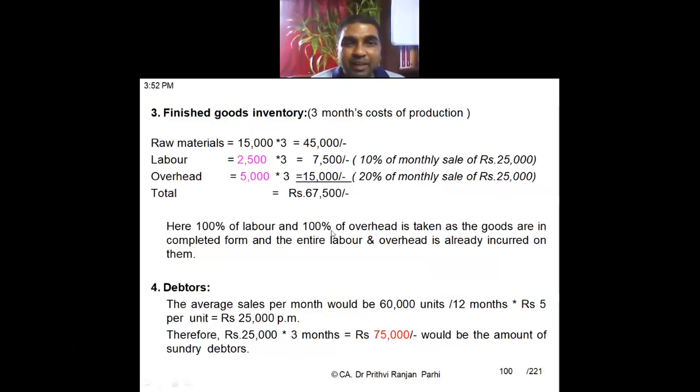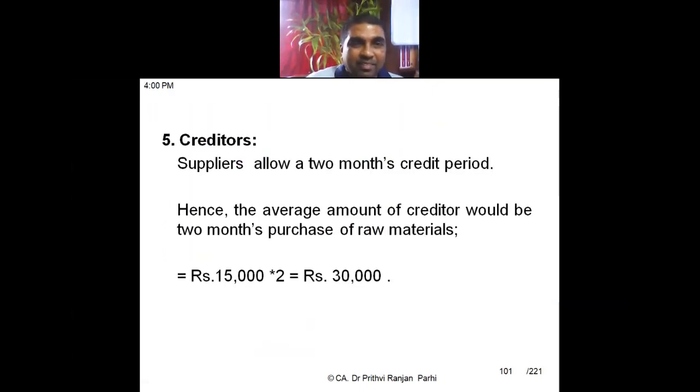Okay, here 100% labor and 100% overhead has been taken. Wherever it is necessary, I had explained in this slide. Please read it, you will be able to understand. Here we are not taking labor 50% and overhead 50%, because these are finished goods. WIP is half finished, but here they are finished goods, so you take the entire labor and entire overhead. And debtors are for 3 months. Monthly sales is 25,000, so for 3 months debtors is 75,000. You have understood?